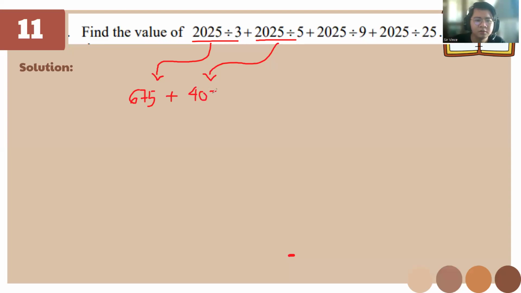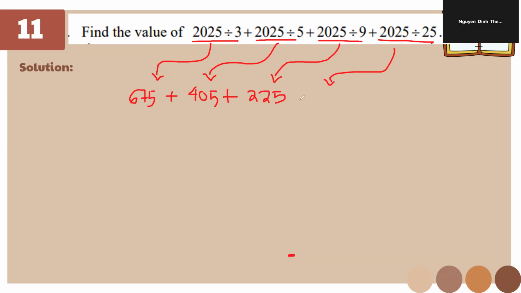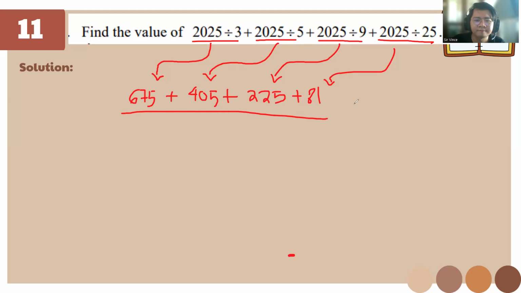And for the other one, so it's gonna be like dividing this one by 3. So the answer is gonna be 225. And this one, 81. Okay, very nice. And if we add them all together, we're gonna get at least, okay, how do we do, the long method or not?